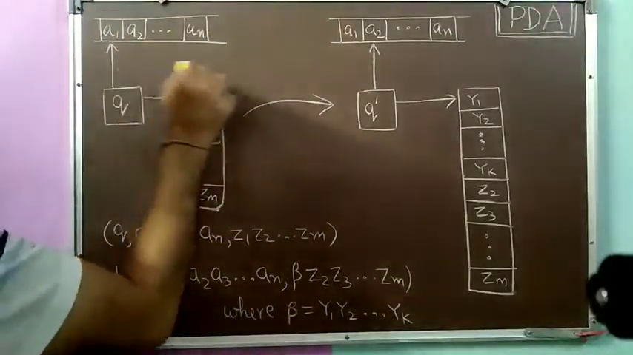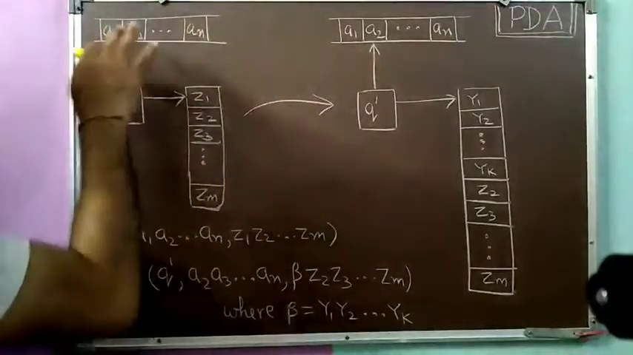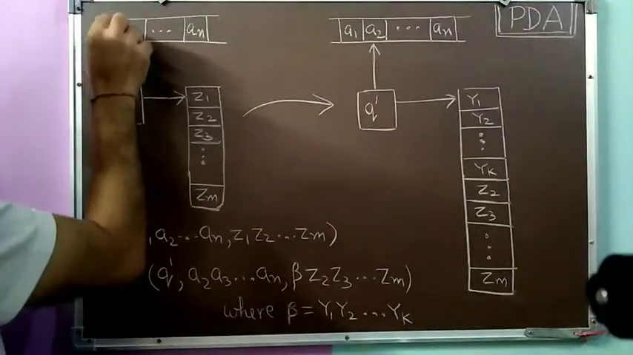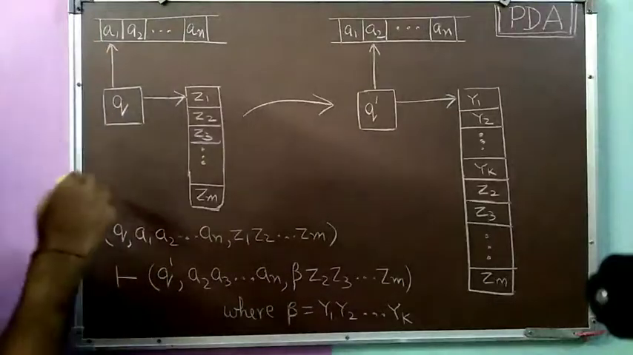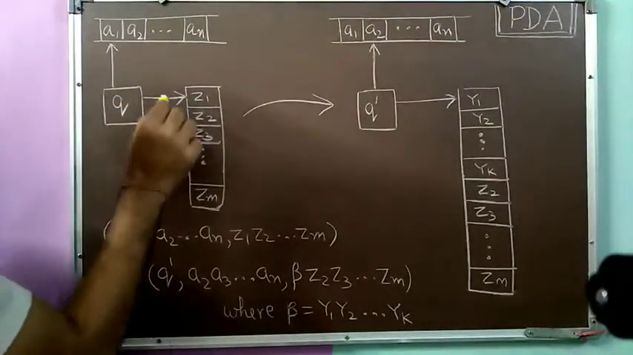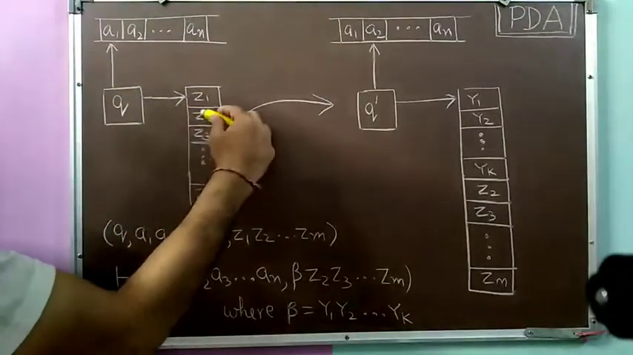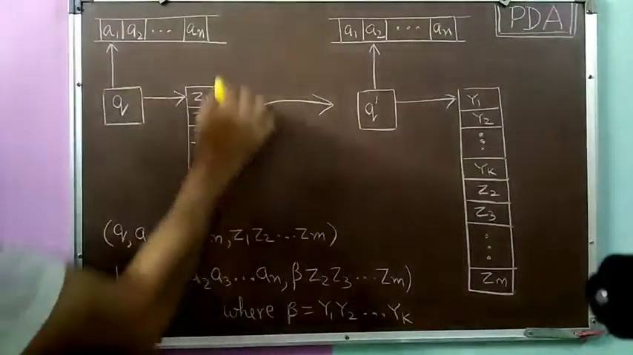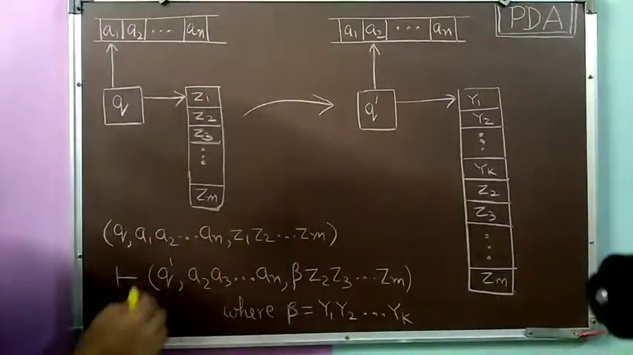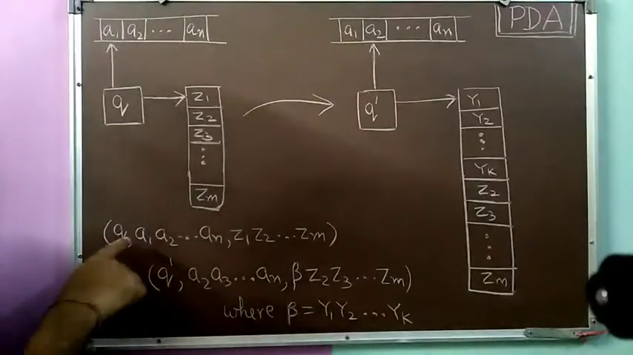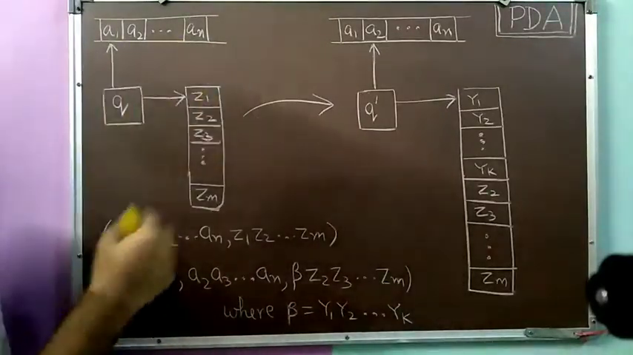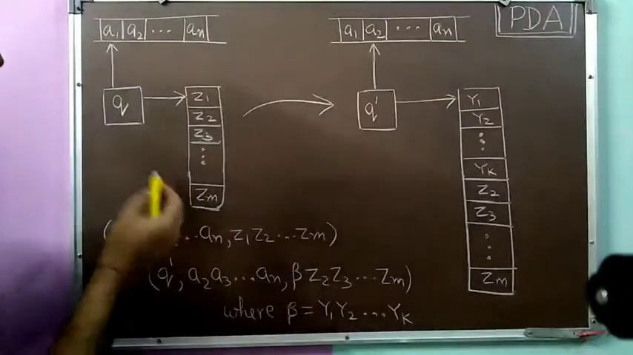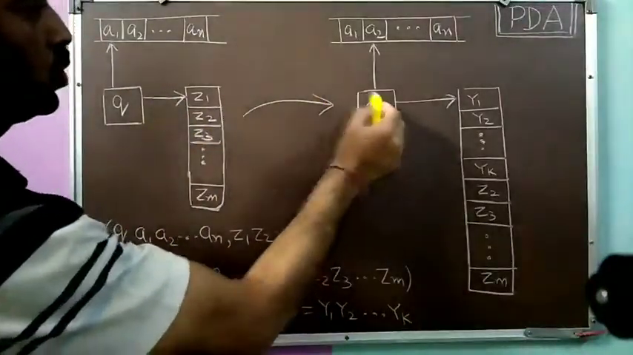If you look at this situation, this is the situation initially. The read head is on A1, so A1 is the input symbol currently to be processed. We are currently in the state Q, and on the top of the pushdown store is Z1 with Z2, Z3 and so on up to Zm stored below it. So this is the starting situation. And when we take a transition from the state Q to Q dash, if Q dash beta was in delta Q A1 Z1, then Q will change to Q dash.